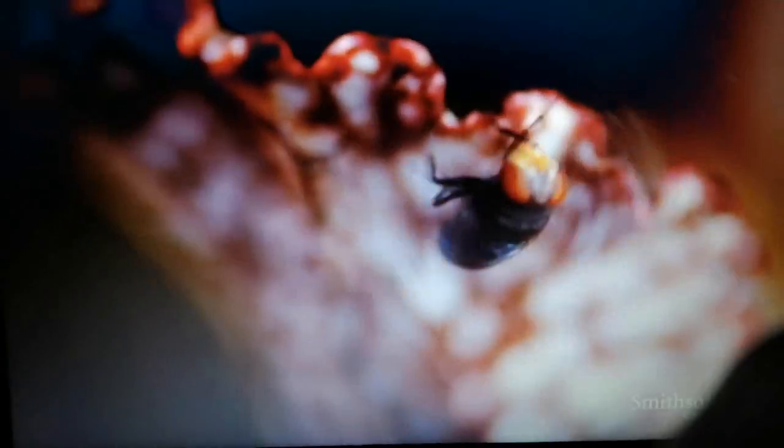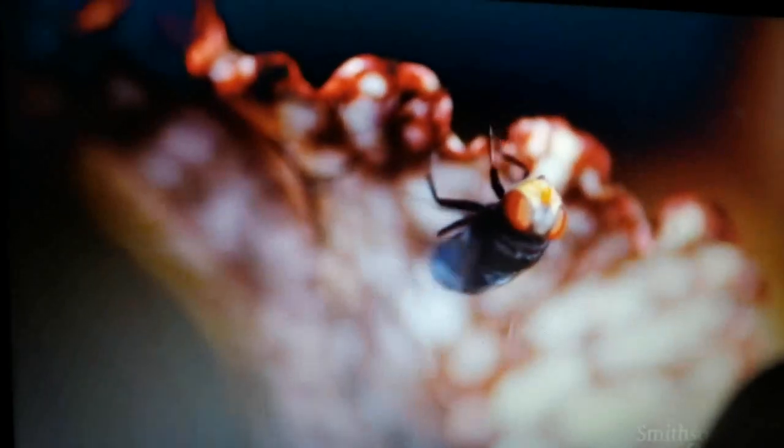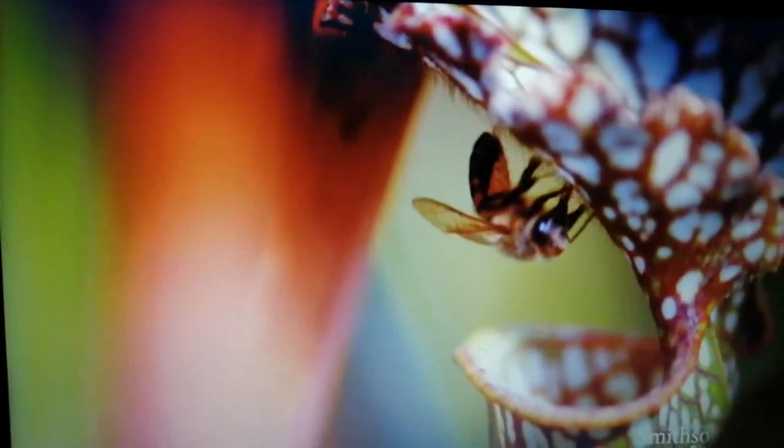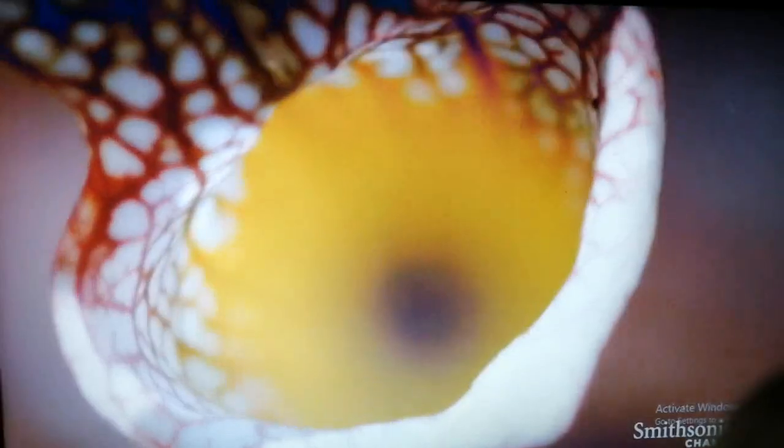See, it's not getting grip because the inside part is a little greasy, and that is how they slip down.